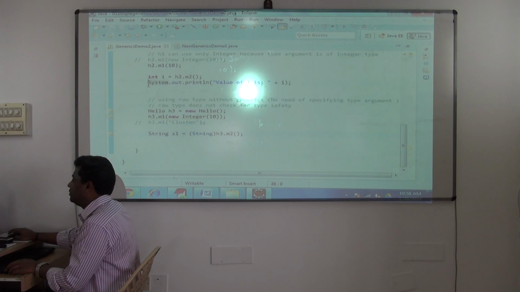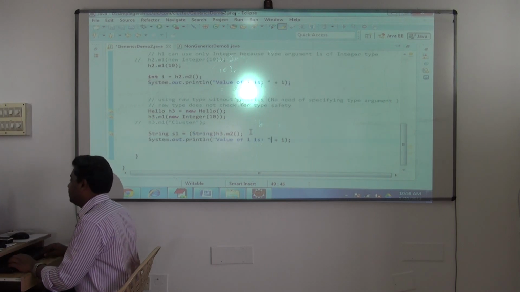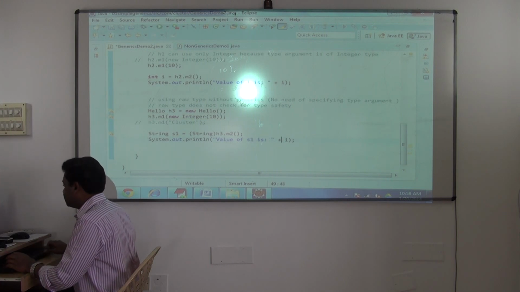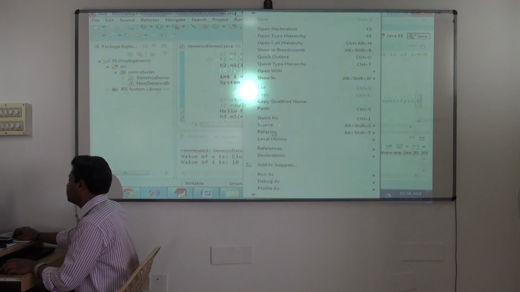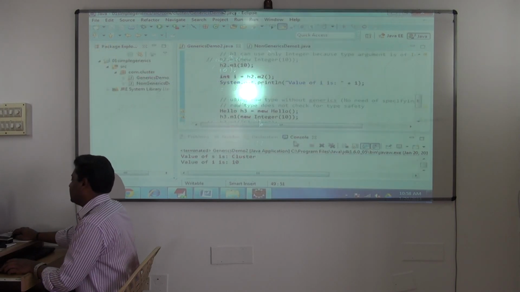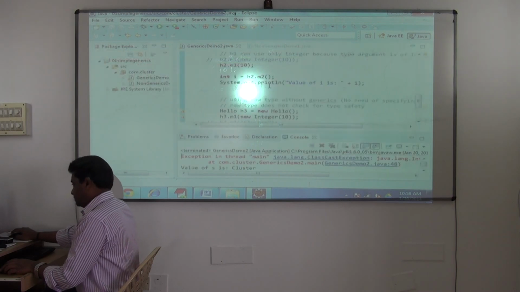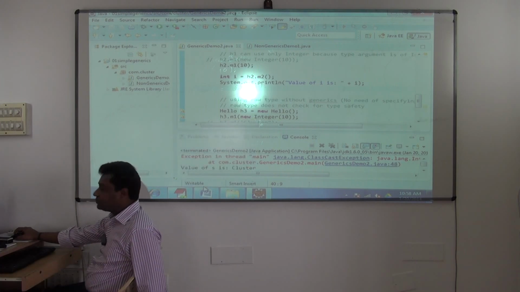String. So I'll have what? Problem now. So I'm trying to print the value. ClassCastException will occur. Getting it now? So fine. This is how the generics starts off.